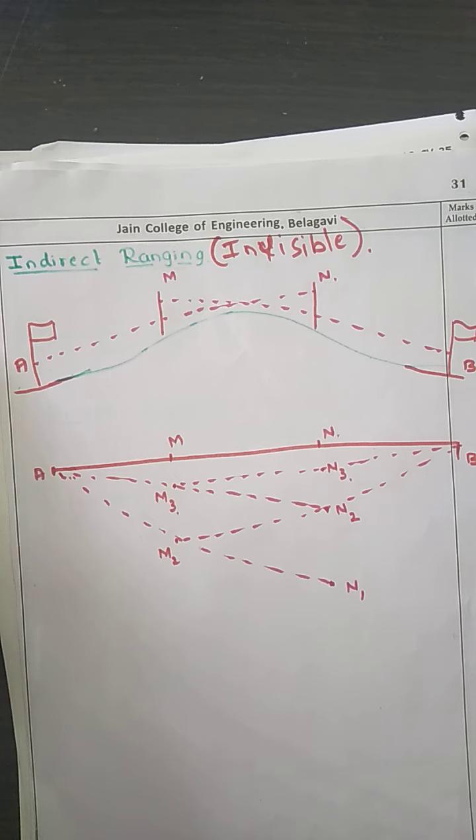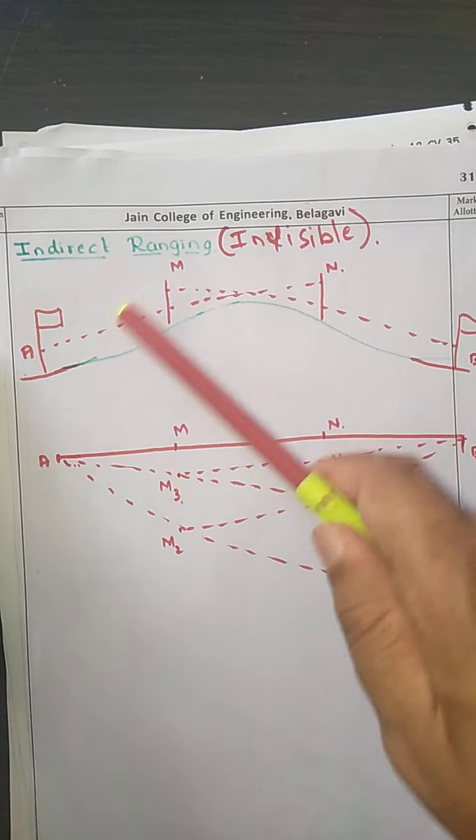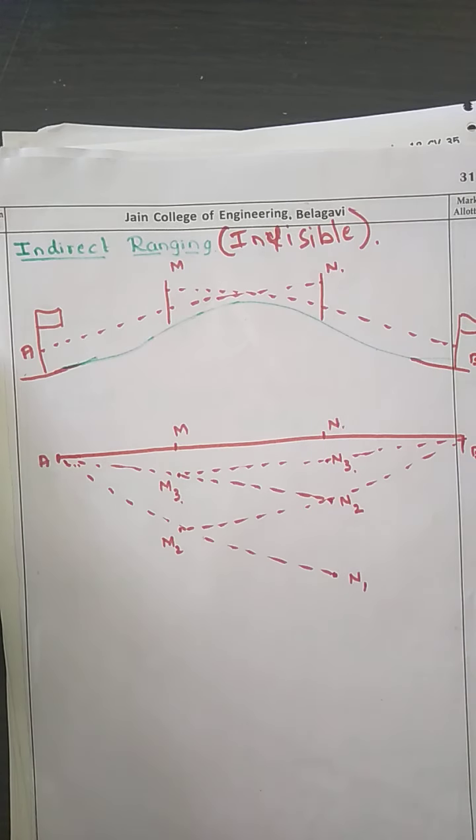Invisibility may be observed when the ground is uneven, or there is too much distance, or a long steep slope in between, or an inclination or declination. Then we should go for indirect ranging. Here, from point A, the point B is not visible because there is a ridge over here, so we cannot range A and B in the same line.